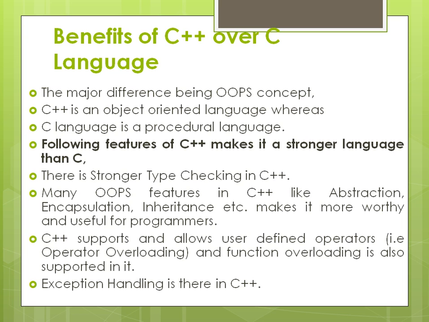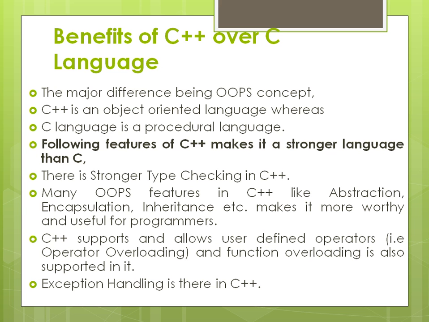Okay, so these are some of the benefits of C++ over the C language. Earlier the C language was developed, and then you have this extension. C++ is an object oriented language, whereas C was a procedural language. C++ has classes as a concept, and then inheritance. You have the concept of the procedural language in the case of C and not in C++.